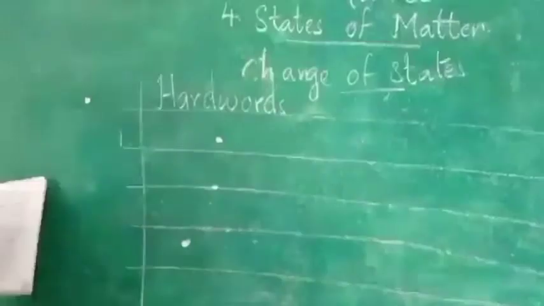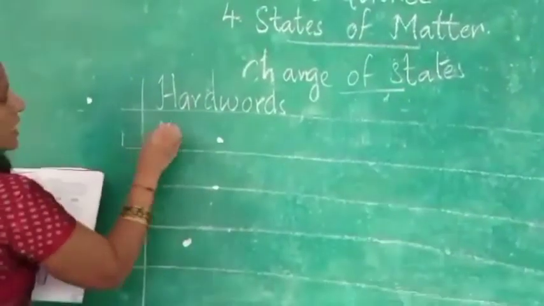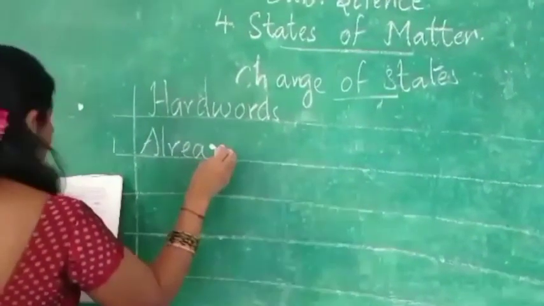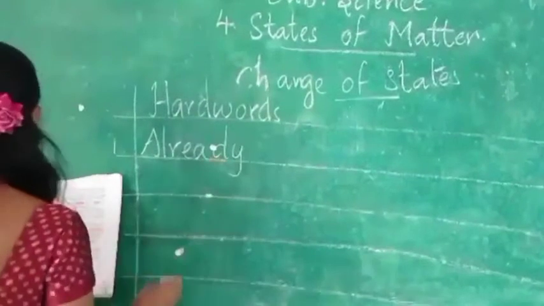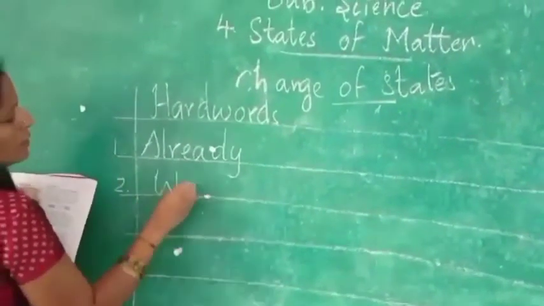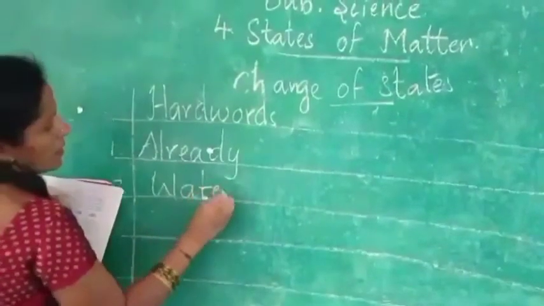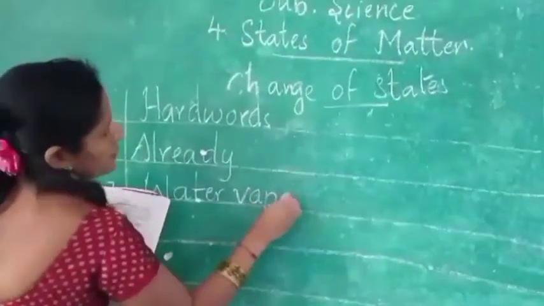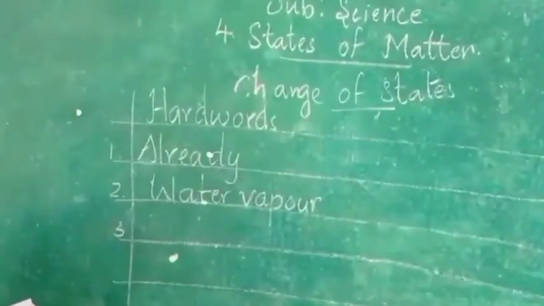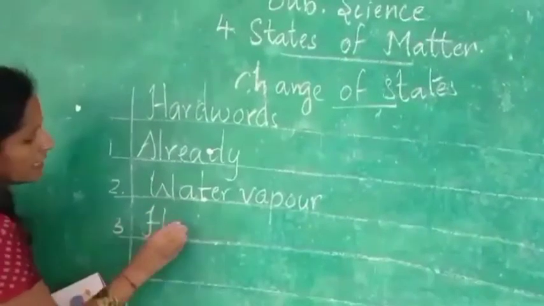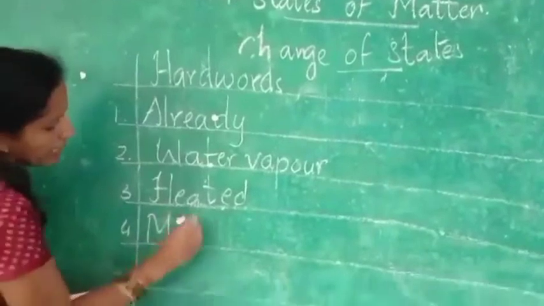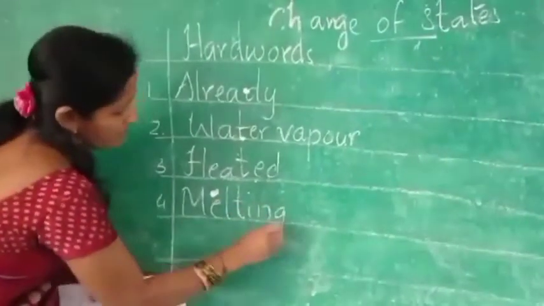First one, already. A-L-R-E-A-D-Y, already. Second, water vapor. Third one, heated, H-E-A-T-E-D, heated. Fourth one, melting, M-E-L-T-I-N-G, melting.